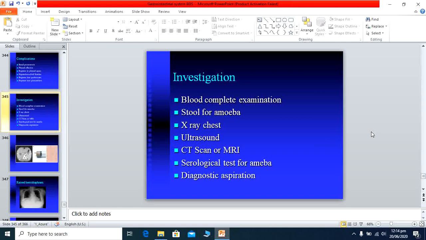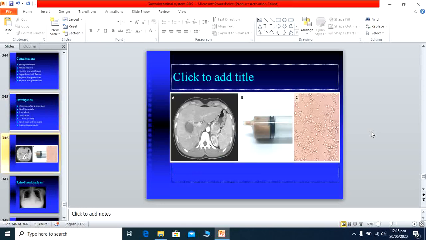Other is the serological test for amoeba. This is the indirect hemagglutination test for the detection of antibodies against Entamoeba histolytica, and this test is positive in about 95% of cases. These are the investigations which we usually perform in patients with amoebic liver abscess.